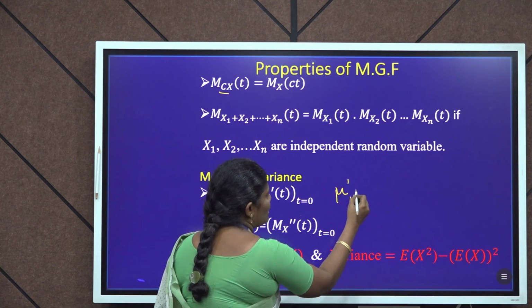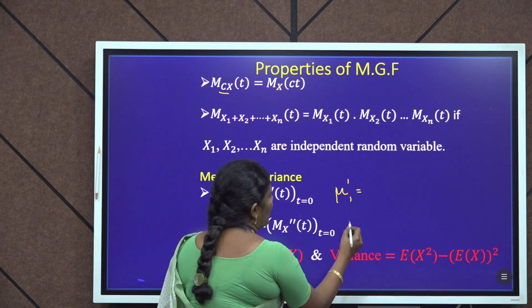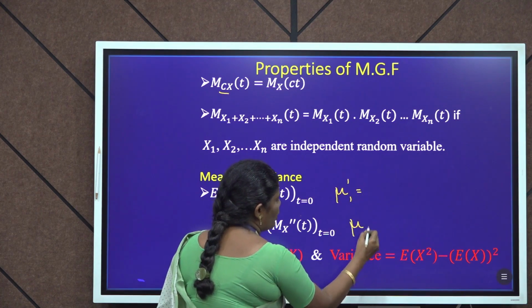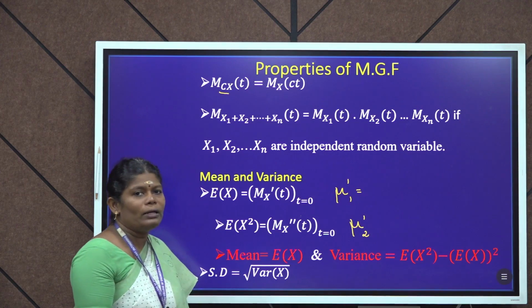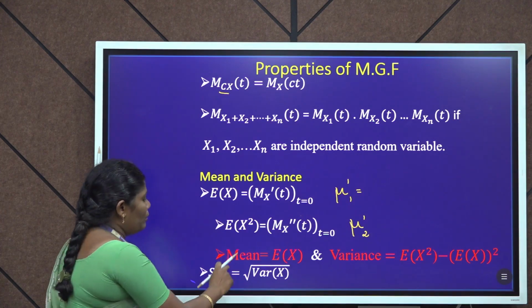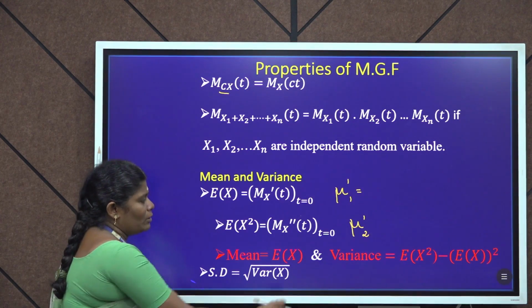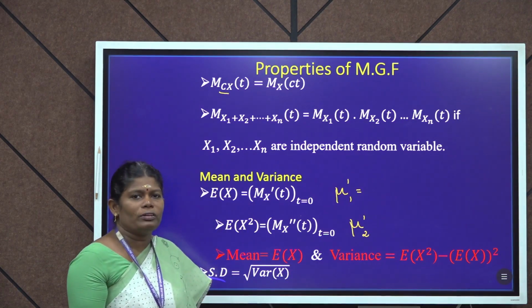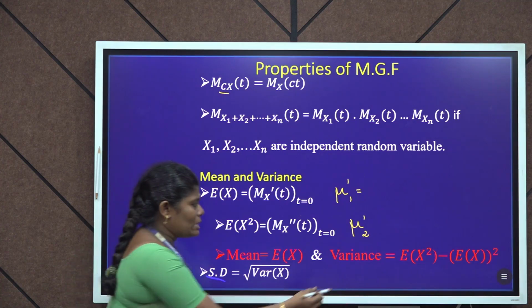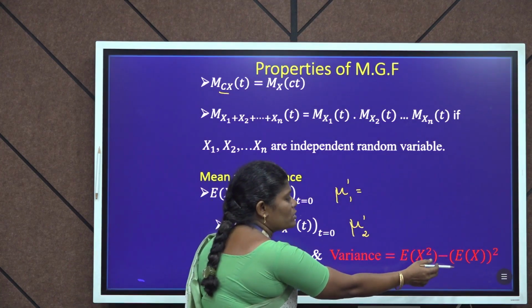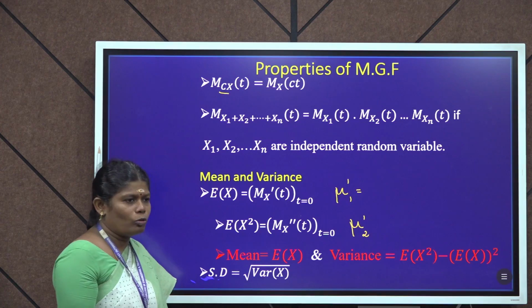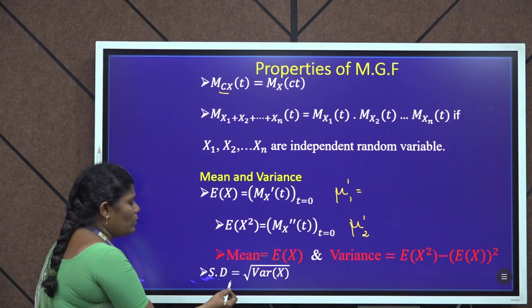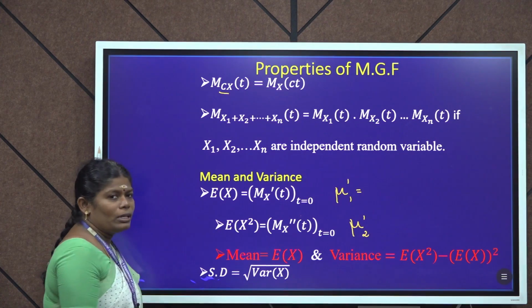Mu1 dash is the first order moment and mu2 dash is called the second order moment about the origin. Mean equal to E of x, variance equal to E of x square minus E of x the whole square. This is second order moment minus first order moment the whole square, and standard deviation equal to root of variance of x.